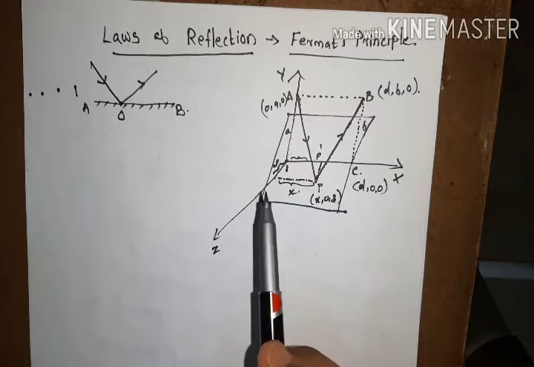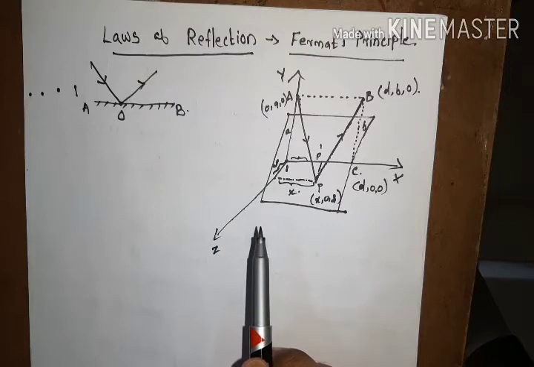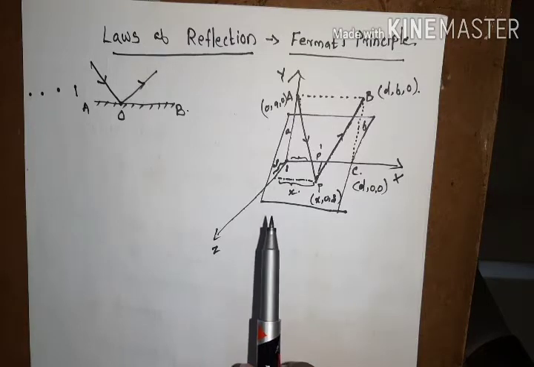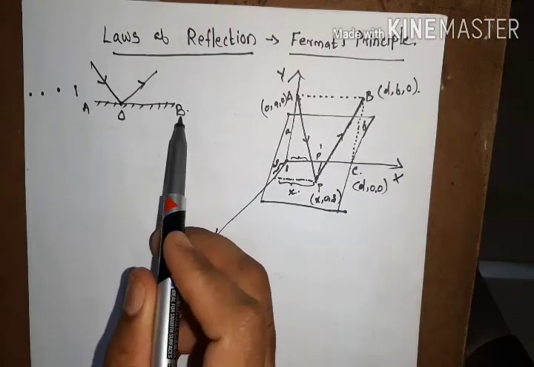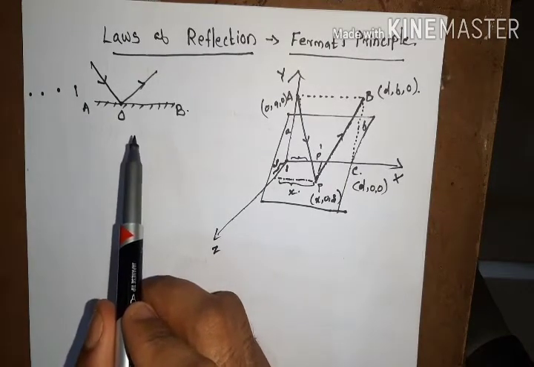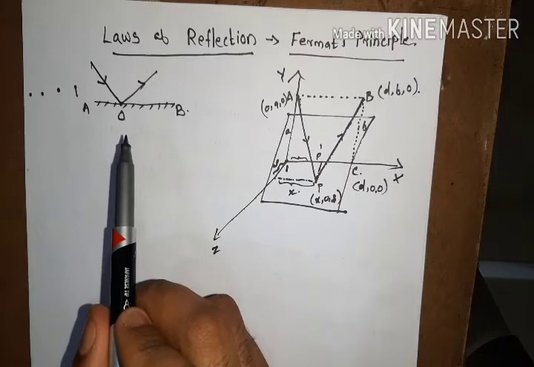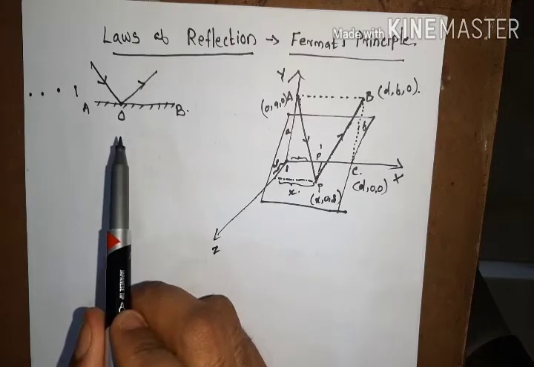The light ray can choose any arbitrary path, but according to Fermat's principle it will obey a particular path, and for that path the optical path covered by the light ray will be minimum. Here we are discussing normal reflecting surfaces, such as mirrors, and for normal reflecting surfaces Fermat's principle obeys the theory of minimum optical path.